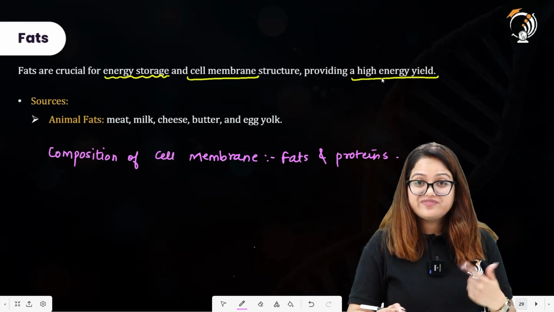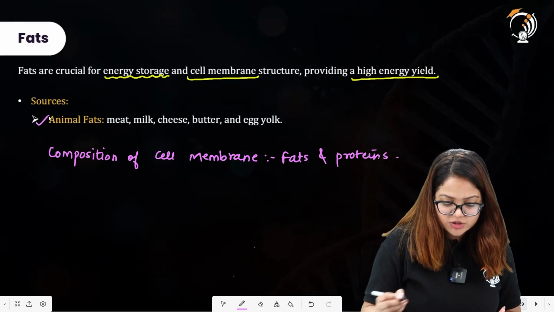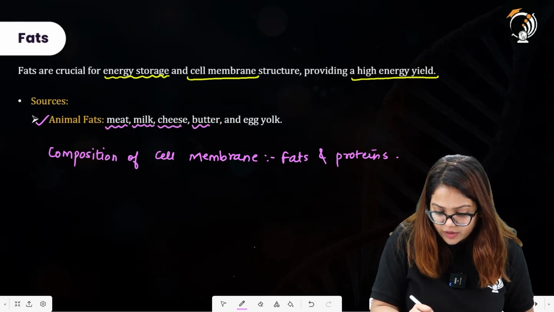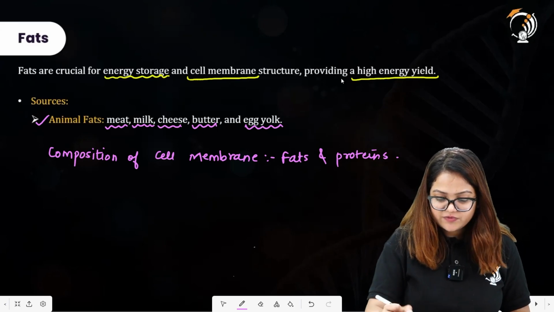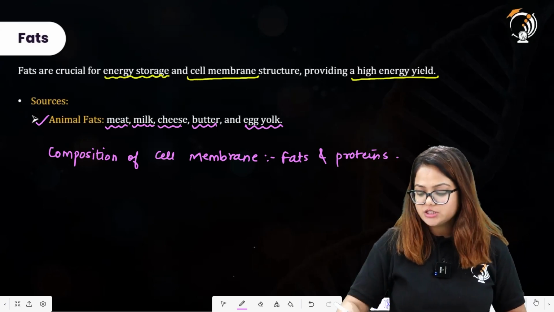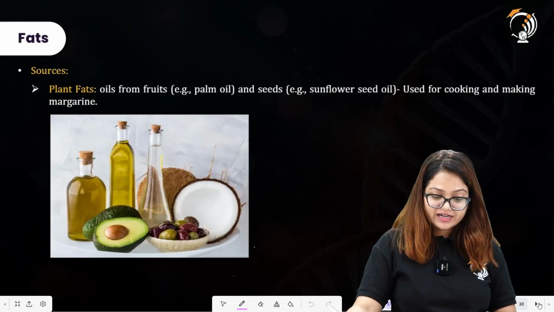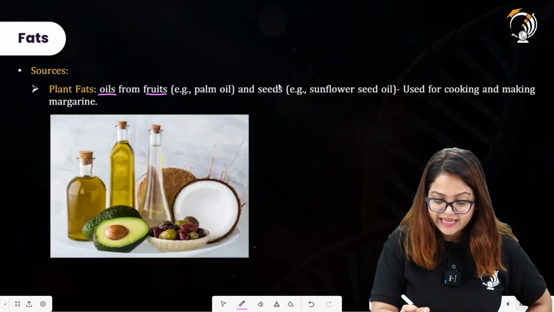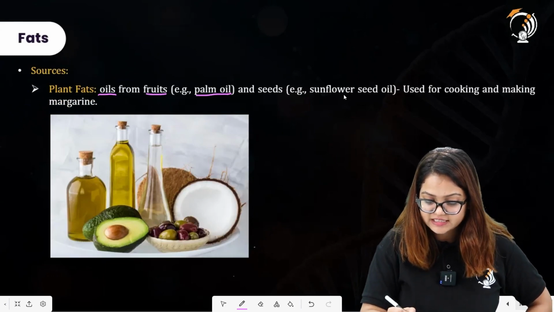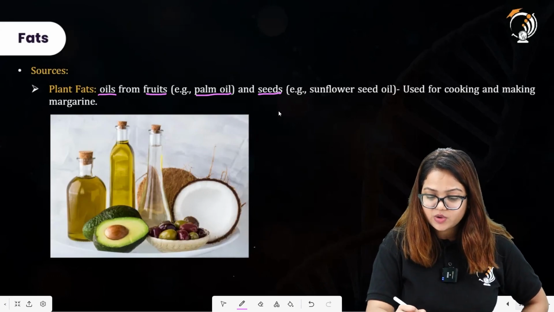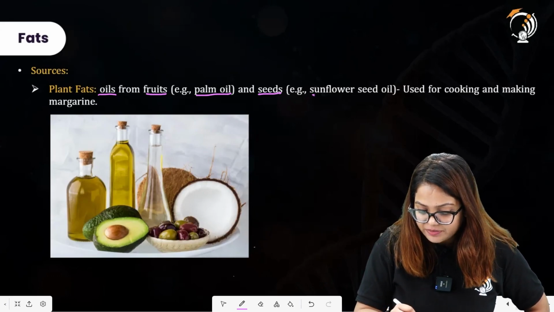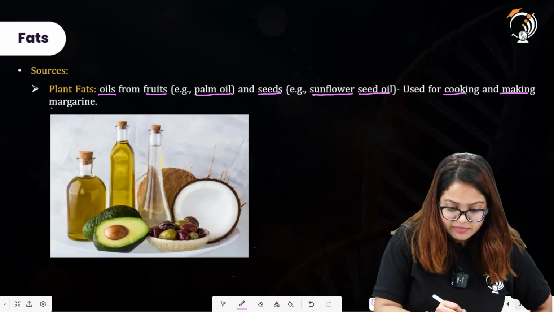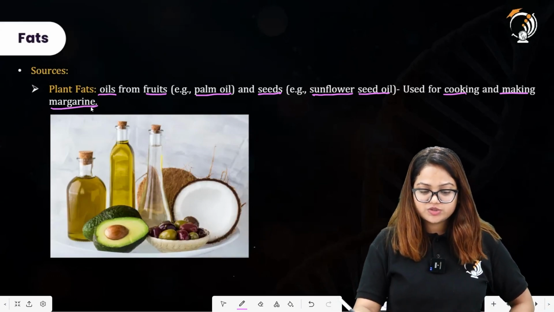What are the sources of fats? Talking about animal sources, animal fats include meat, milk, cheese, butter and egg yolk. All of these food sources provide us with fat. Talking about plant fat, the sources are oils from fruits, for example palm oil, which is represented here. Seeds also provide plant oils, for example sunflower seed oil, which is used for cooking and making margarine. All of these are sources of fats.